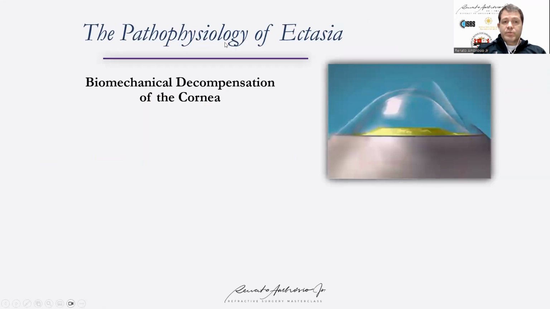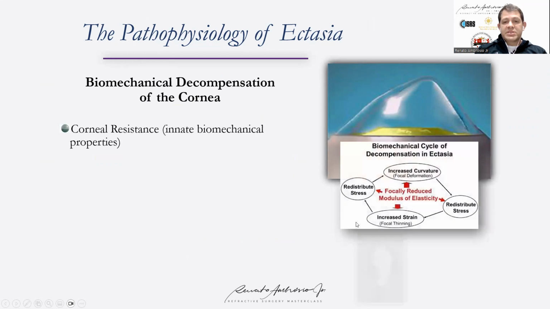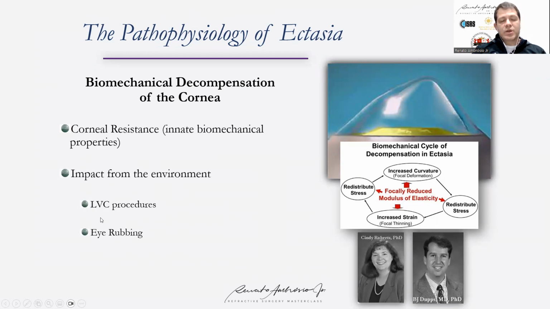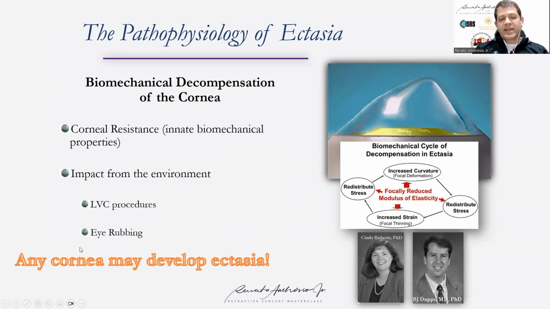Those two reports allude perfectly to the pathophysiology of ectasia, which is a biomechanical decompensation of the cornea related to corneal resistance, so that any cornea may undergo this cycle of decompensation that was nicely described by Professor Roberts and Professor Dupps. And the corneal resistance will also be integrated with the impact from the environment. And of course, laser vision correction weakens the cornea, but eye rubbing is the major cause, or eye trauma is a major cause of ectasia, and any cornea may progress to ectasia.